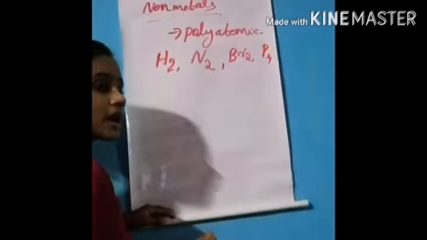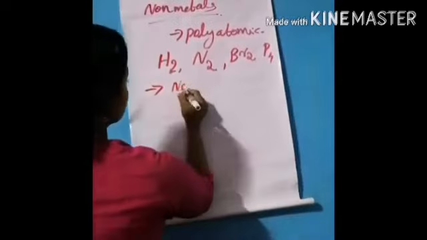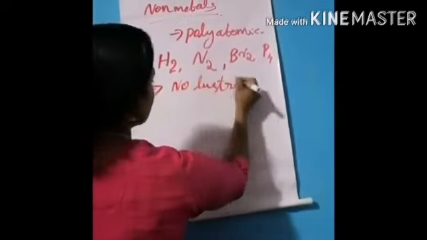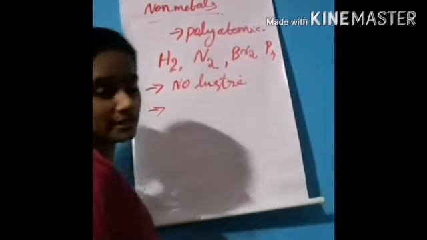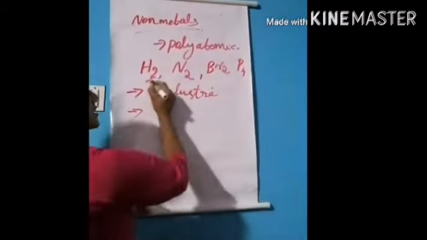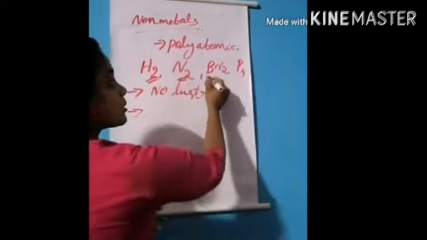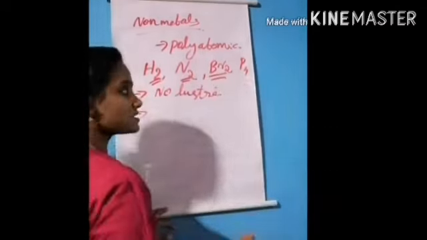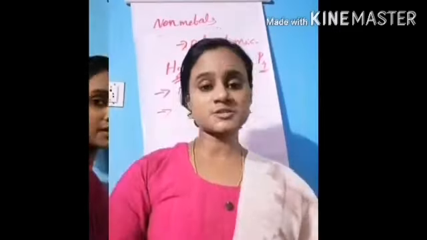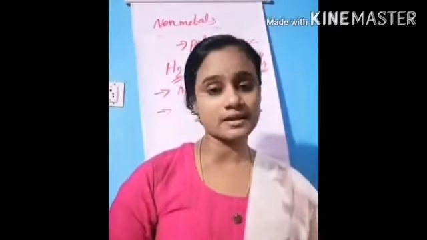So non-metals are polyatomic in nature. These elements have no luster. They can be soft solids, liquids or gases. For example, hydrogen is a gas, nitrogen is a gas, bromine is a liquid, and phosphorus is a solid. Next property, they are bad conductors of heat and electricity.